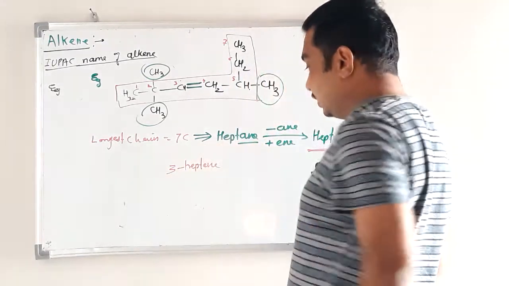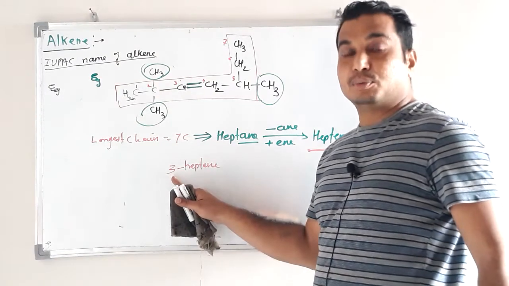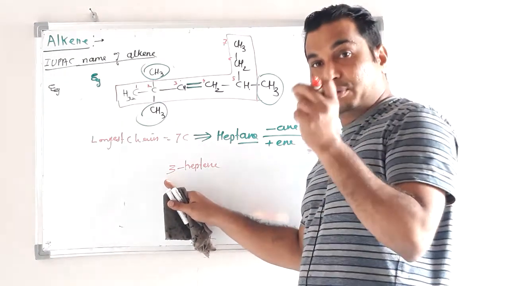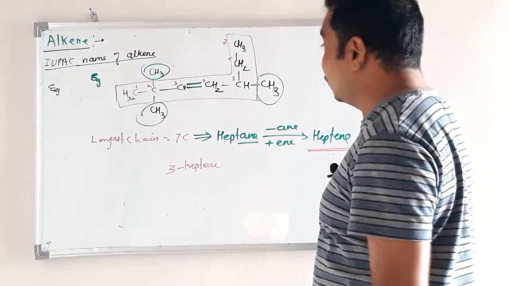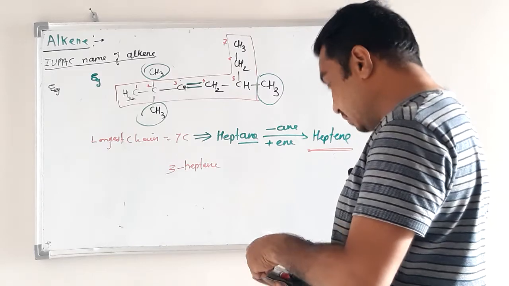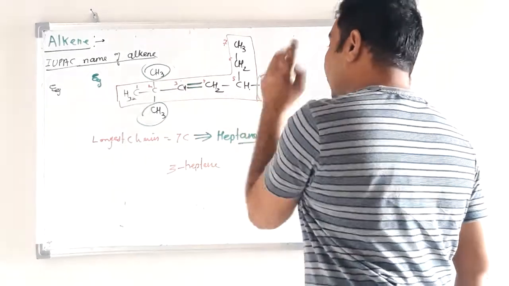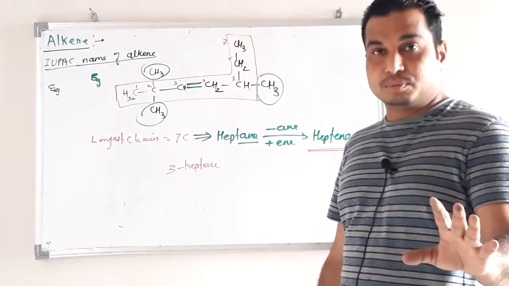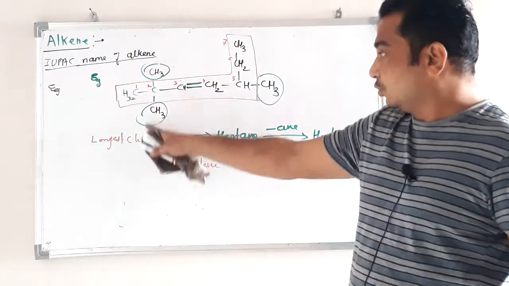What does 3 indicate? The 3 indicates the position of the double bond, starting from carbon number 3 to carbon number 4. Now we have to add the position of the substituents. How many substituents are present in this example? Three, all identical. All are methyl groups: 3 methyl groups.